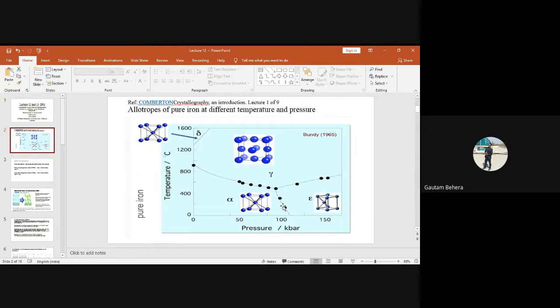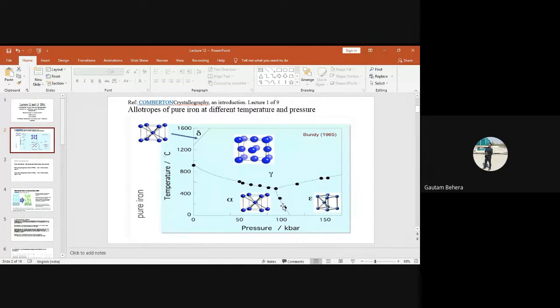Anyway, the solubility of elements in pure iron depends upon the size of the void. The size of the void is bigger in FCC compared to BCC. So even though FCC iron is a close packed structure, the size of the void is bigger, so solubility will be higher in FCC iron compared to BCC.